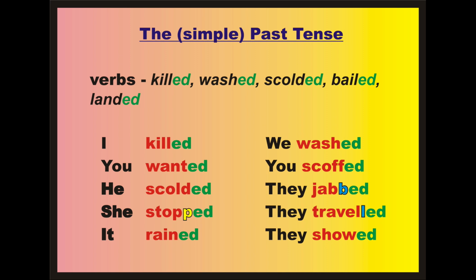There are some exceptions like stop. Here we double the last letter and add ed. Stop, stopped. Jab, jabbed. Travel, travelled. But in American English, the last letter is not doubled here, only one L.